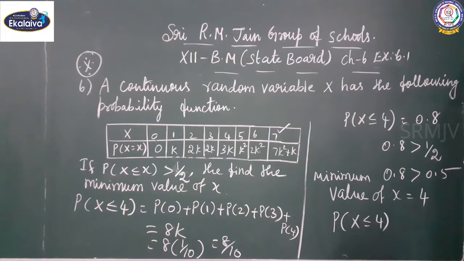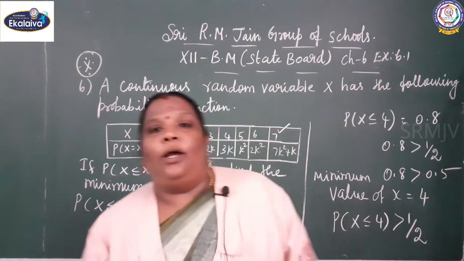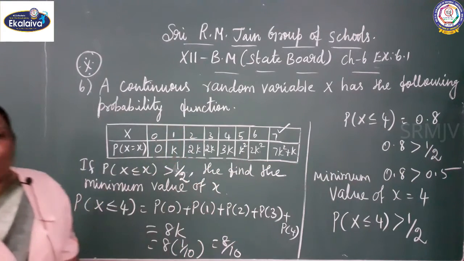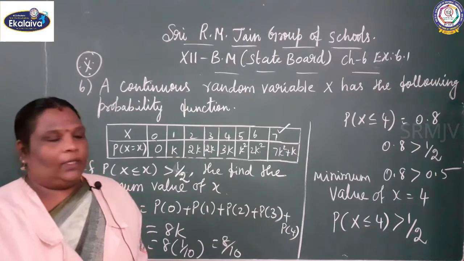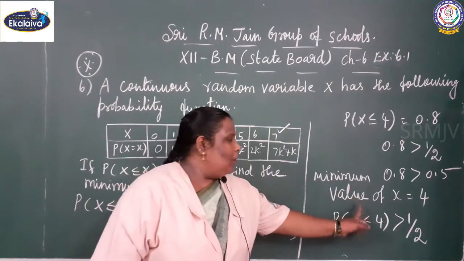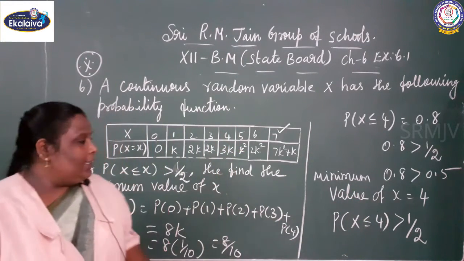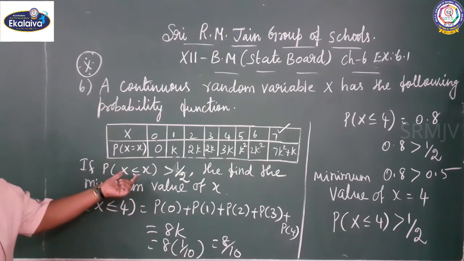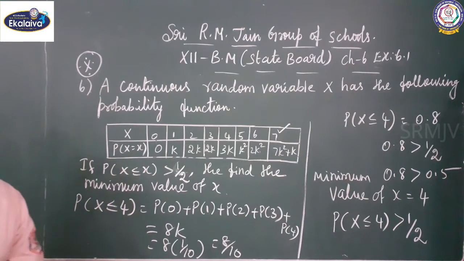P of x less than or equal to 4, you are getting the value greater than 1 by 2. See, the minimum value of x equals 4. That is the last step. P of x less than or equal to 4 is greater than 1 by 2.